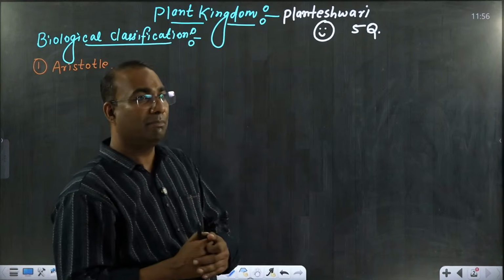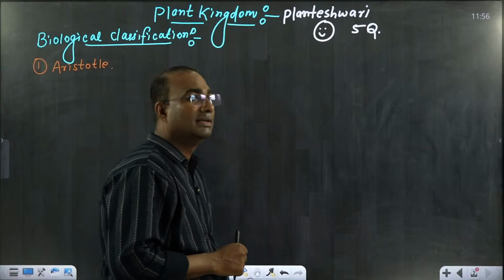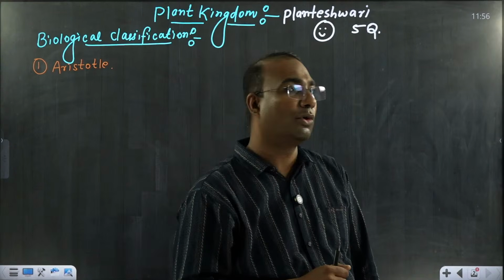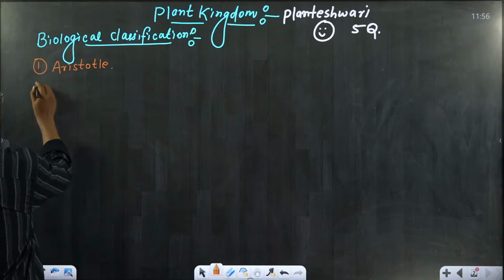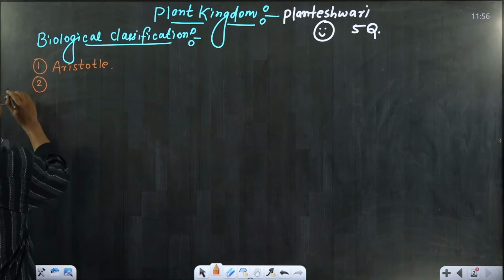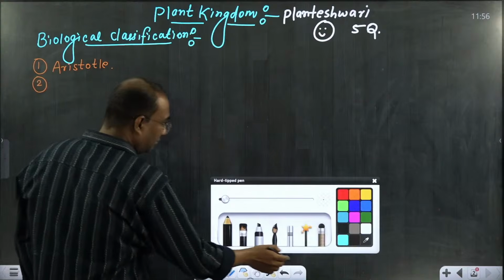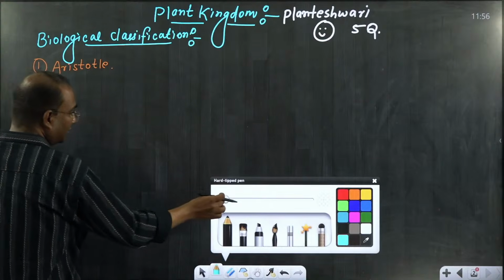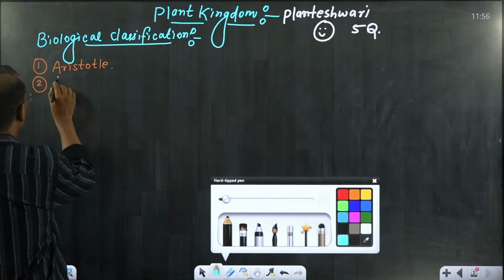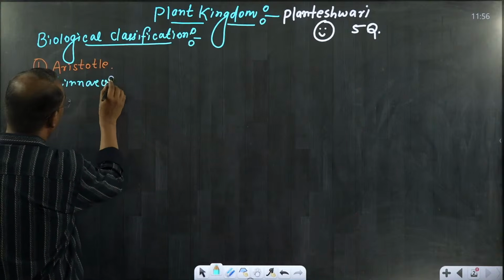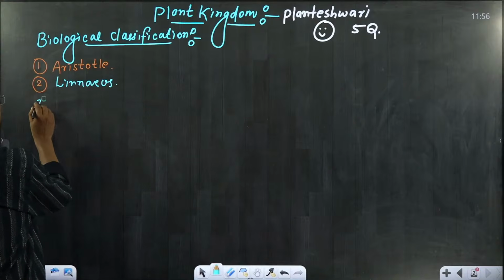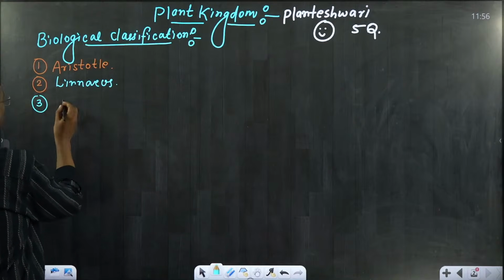Everyone, if you know very well, just write down the name of the father of botany. So the first scientist was Aristotle, and the second one was Linnaeus. Carolus Linnaeus, you all know about him. The third scientist was Haeckel.